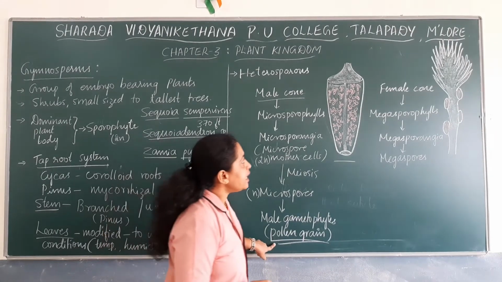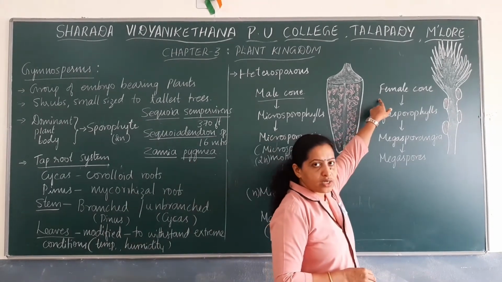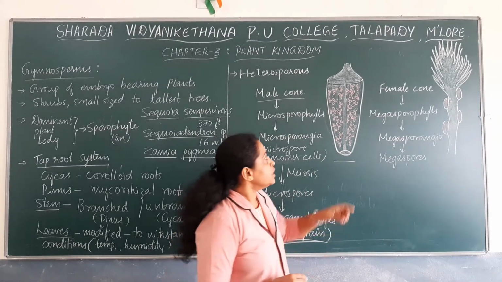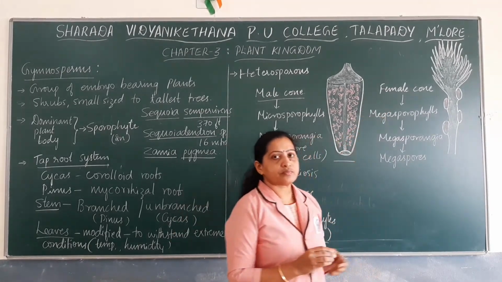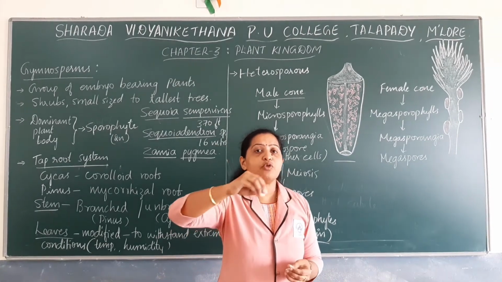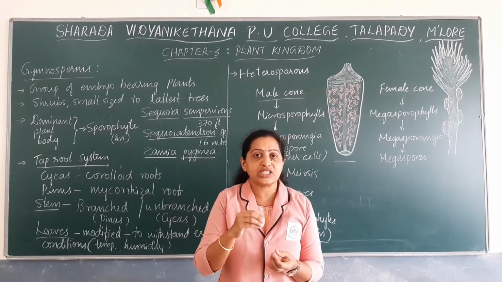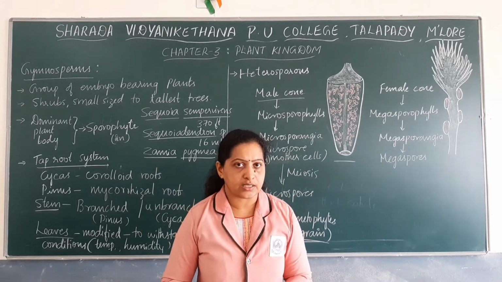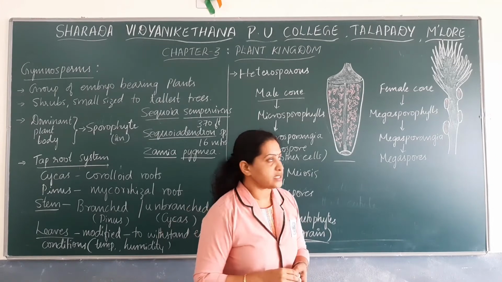Now we will see what the female cone consists of and how megaspores are formed. The female cone is mainly formed when many megasporophylls are arranged spirally around the axis.